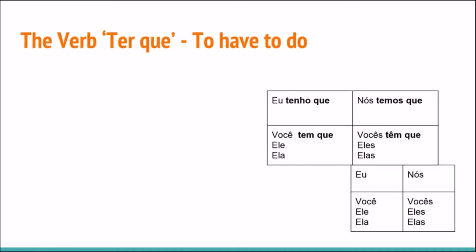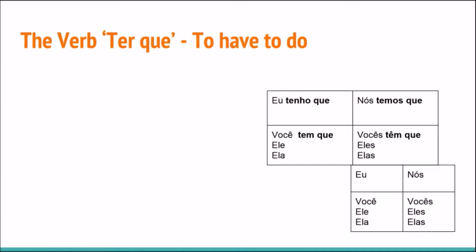So the verb ter que. It's "have to." The verb for "have" is ter. We learned that a long time ago, didn't we? So ter que means have to do. It could also mean need to do. So that's why I included these two verbs, precisar and ter que, in the same lesson. Very similar things.